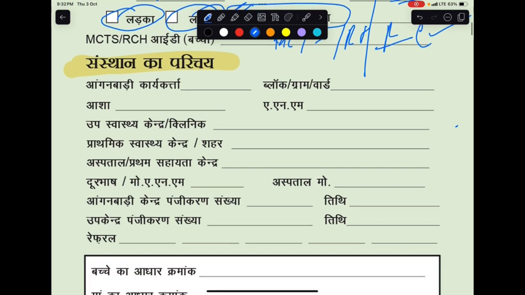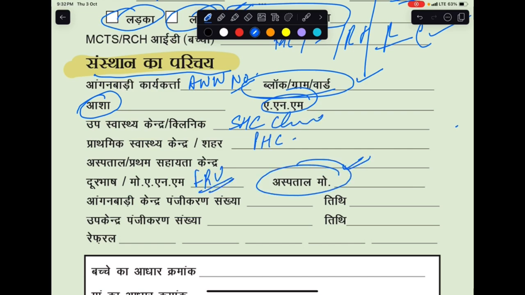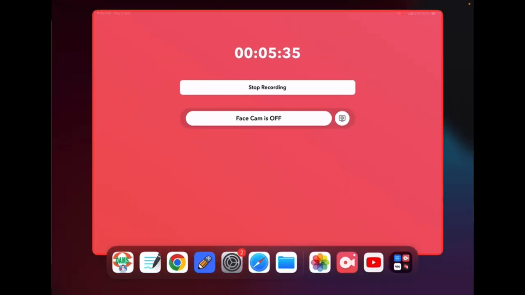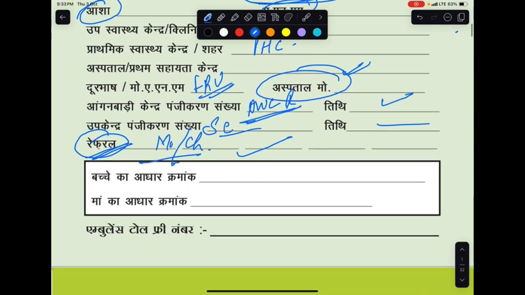Then we have what we call institutional identification. So here we put in the Anganwadi worker's number. Then we have the block, gram or ward information. Then we put in the names of the ASHA, ANM, also the SHC clinic, the PHCs. Okay, so then this is the first referral unit or hospital, its contact number. Then we have what we call the AWC registration number. All right, that is Anganwadi center registration number and date, and sub center registration number and date. Okay, then if we refer the patient, either mother or the child, where have we referred them to?